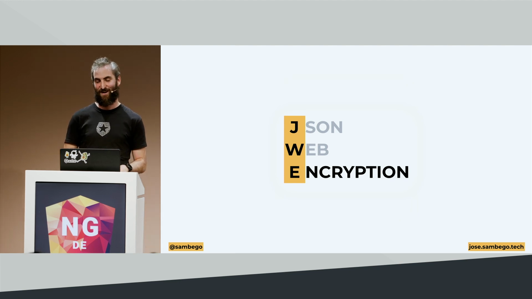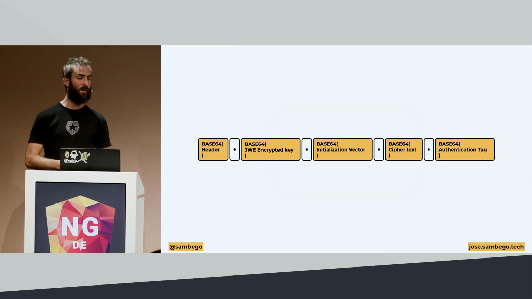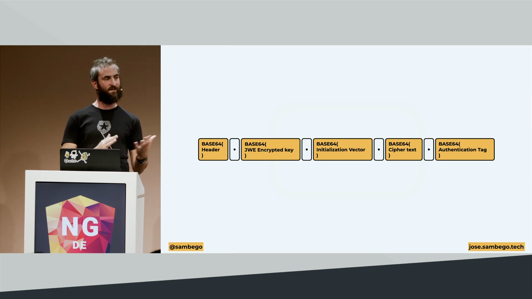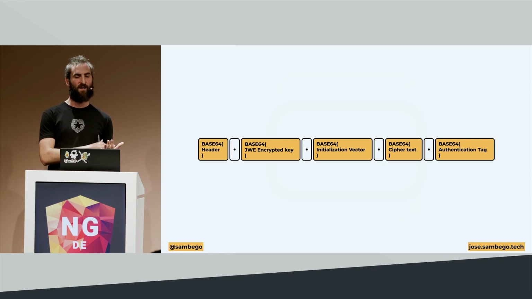Next up, we have JSON Web Encryption, which is a little bit more complicated, but I'll try to go through it as fast and as easy as possible. Instead of 3 different parts, we have 5 different parts. The first one is familiar. It's a JOSE header, a base64 encoded JSON object that tells us a bit more about this JWE. Then we have the encrypted key, the initialization vector, the ciphertext, and the authentication tag.